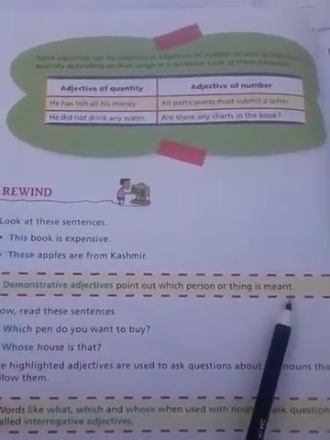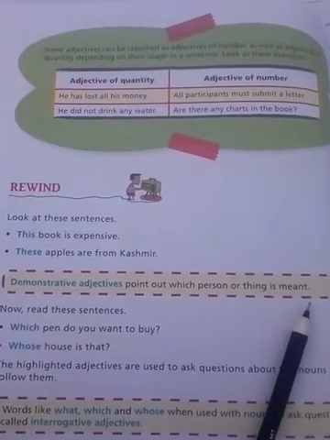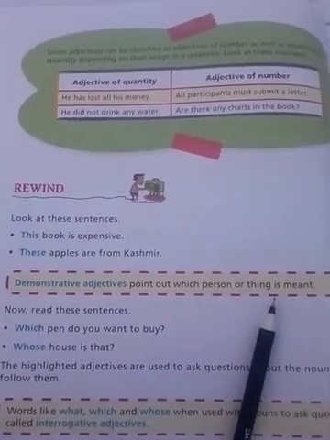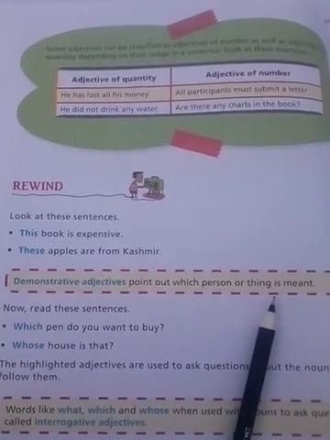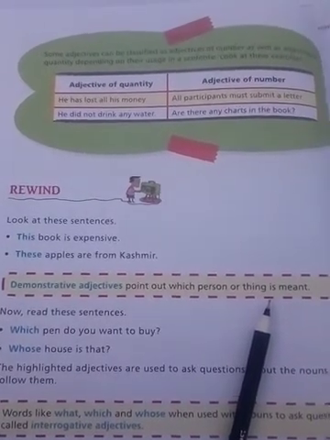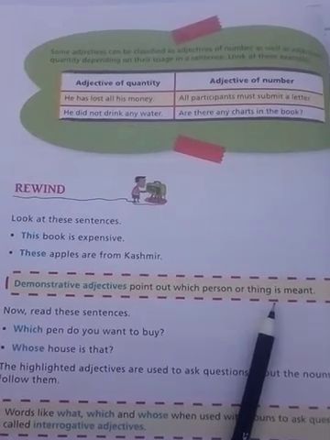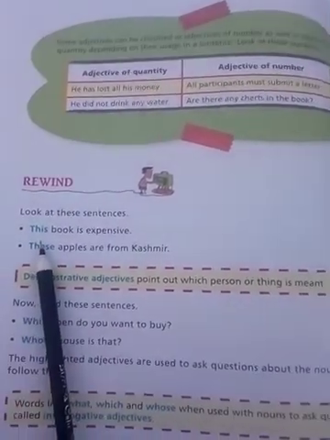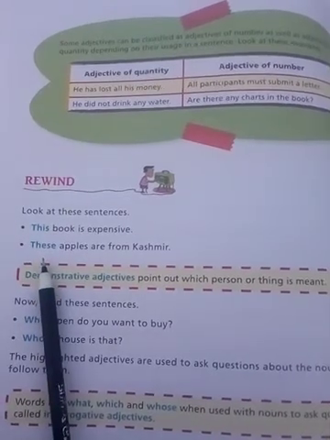It means the words which are used to point out a person or a thing are called demonstrative adjectives. So the word this is used for singular and these is used for plural.